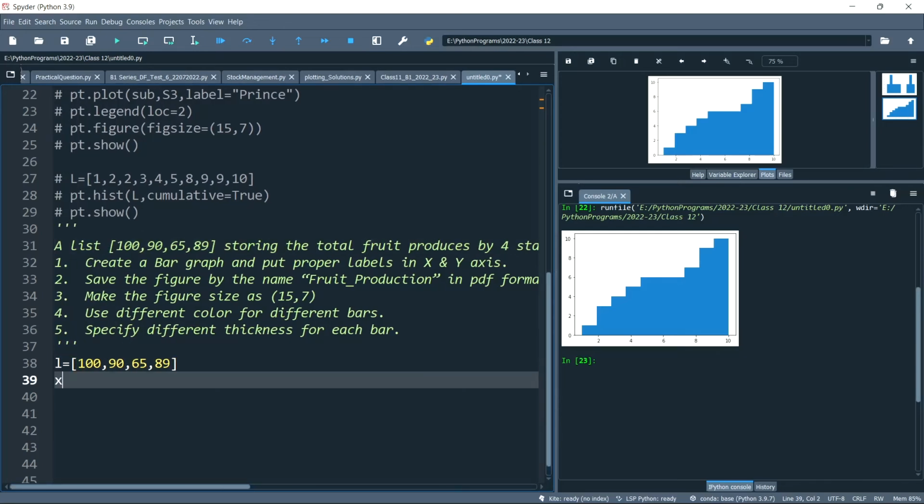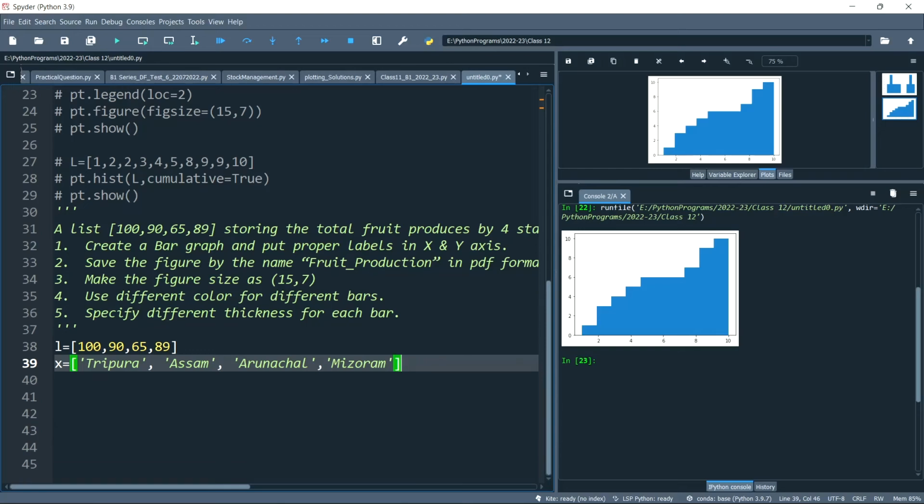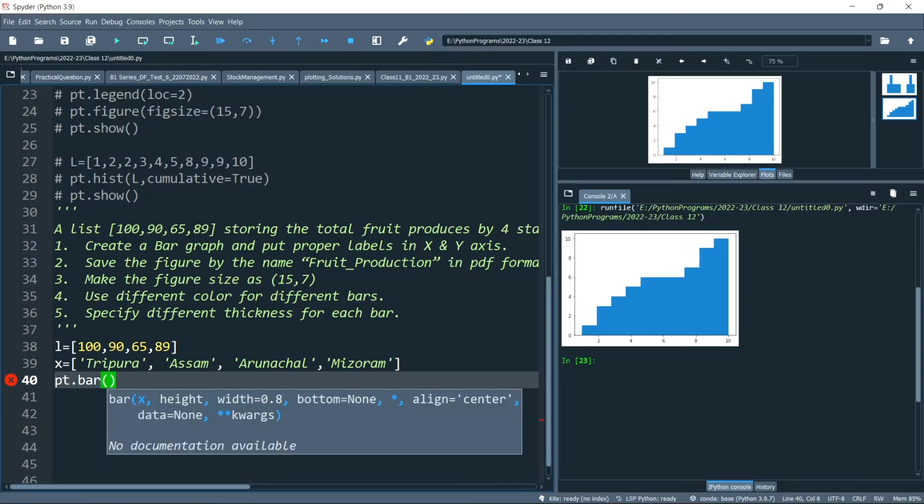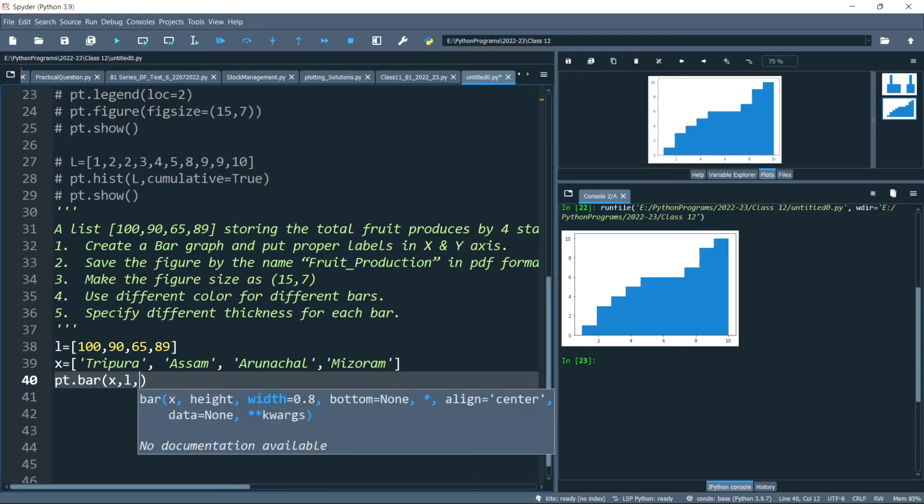So we can write here x equals to, within a list we can put all these values. Okay. So plt dot bar x comma l comma, then proper labels for x axis and y axis.